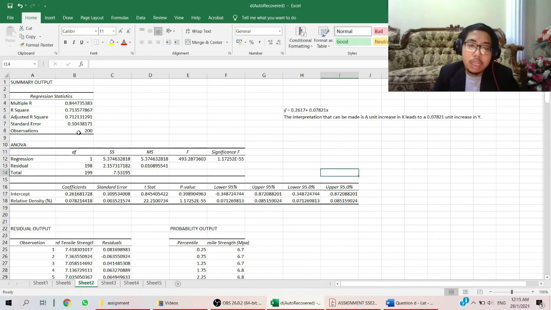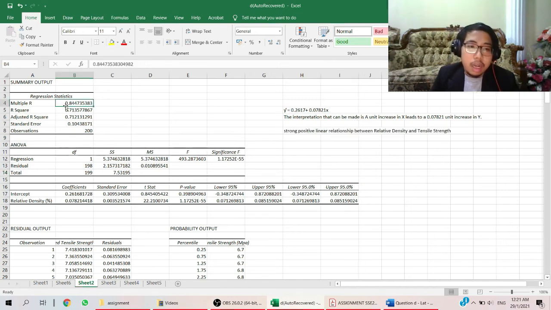To confirm that we inserted the correct values or not, first we look at the observations, and you can see it is 200, same as the sample size. Then we can see the estimated intercept is 0.2617 and the estimated slope is 0.0782. The regression equation will be y equal to 0.2617 plus 0.07821x. The interpretation is that a unit increase in x leads to 0.07821 increase in y.